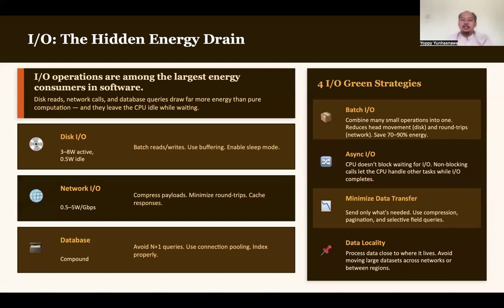And then data locality means that it is better for us to process the data in its place. This usually relates to software that uses complex computation.